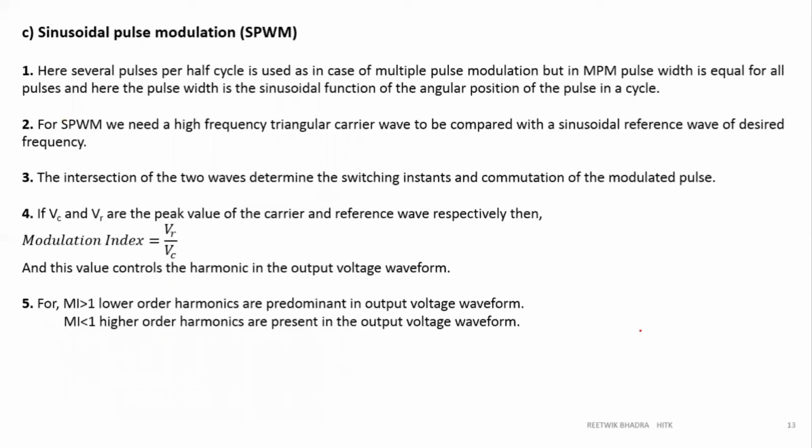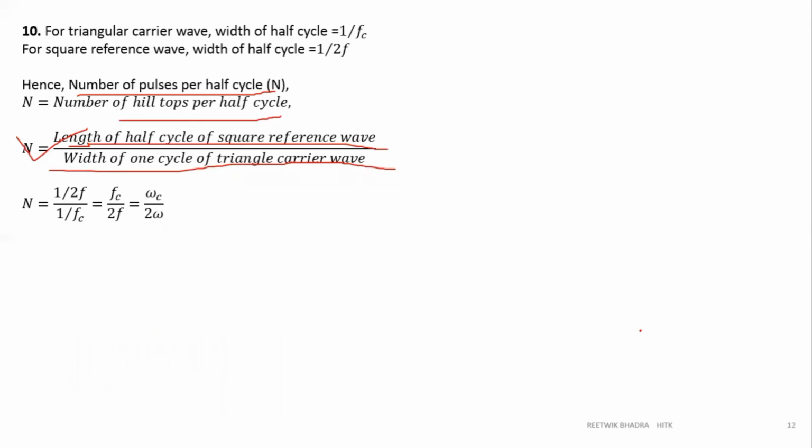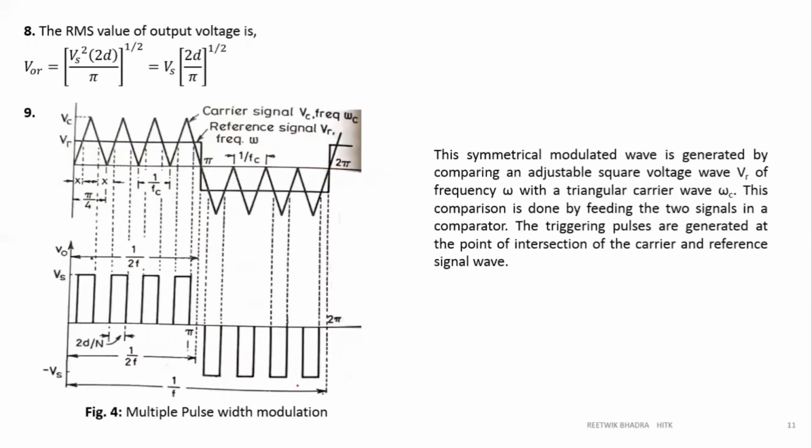Okay, now the most important thing, the most followed technique is first SPWM, sinusoidal pulse width modulation. Okay, it is the most followed technique over here. Over here, what is done? If you compare with multiple pulse width modulation, see its magnitude over here is same, right? Its magnitude over here is same. Pulse width also is same. See, all are having same pulse width.